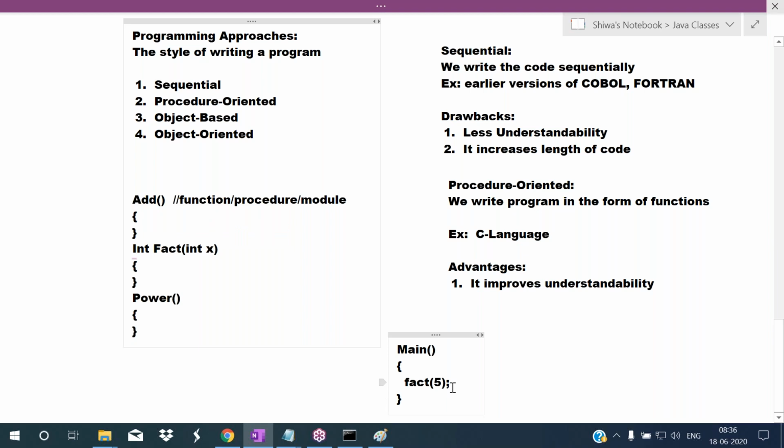So just simply I'm calling the fact function here. This fact function takes one argument and returns some value. To find the factorial of a number, I simply call this function, so control goes there and executes the code in this function.